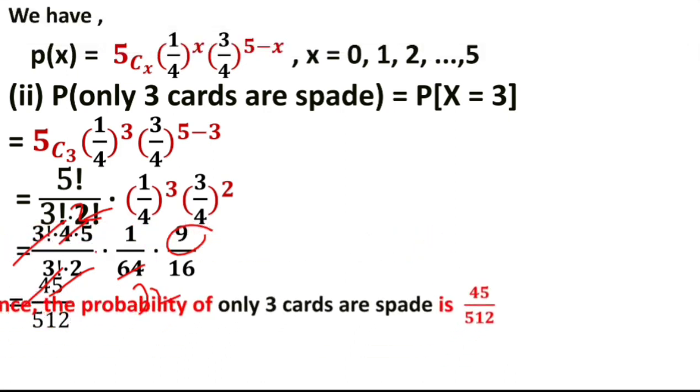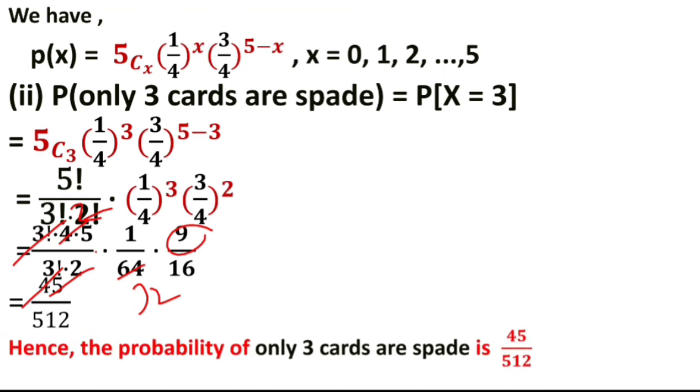So the probability that only 3 cards are spade cards is 45 upon 512.